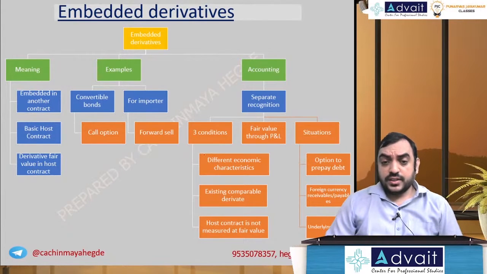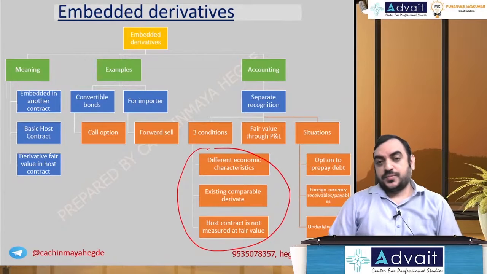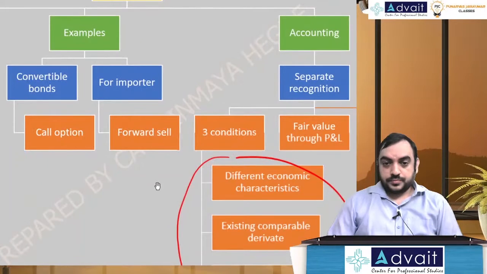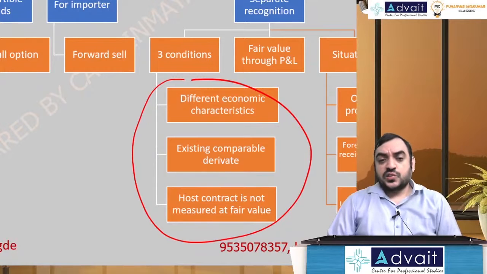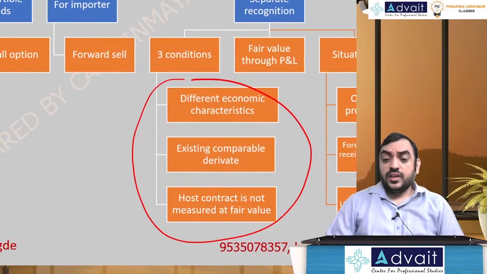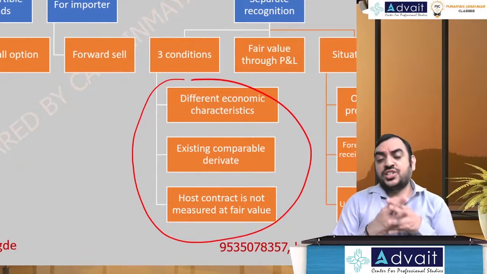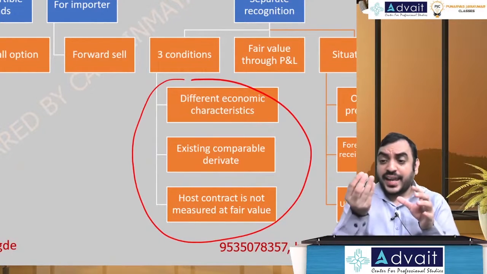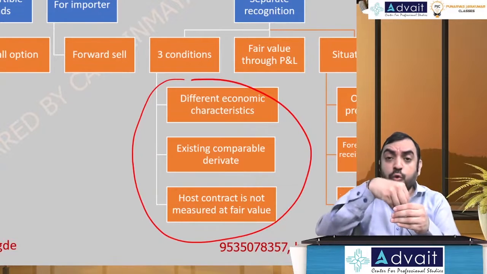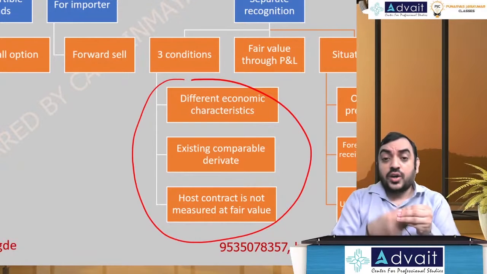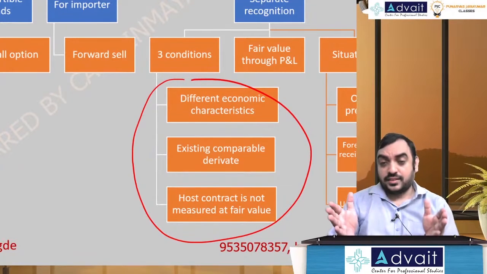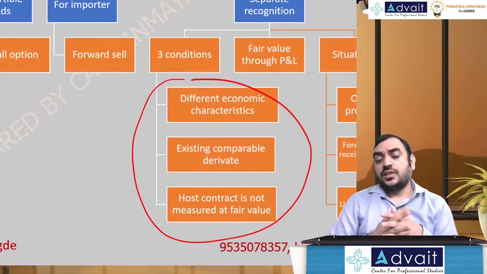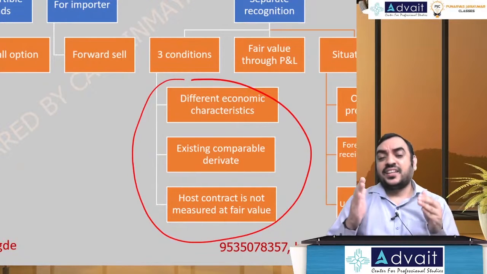But you have to remember, you have to satisfy these three conditions. Focus on these three conditions. Different economic characteristics, existing comparable variable, host contract is not measured at fair value. I told you an embedded derivative is included in another contract. That other contract is called the host contract. And if you want to separate, then one of the conditions is different economic characteristics.